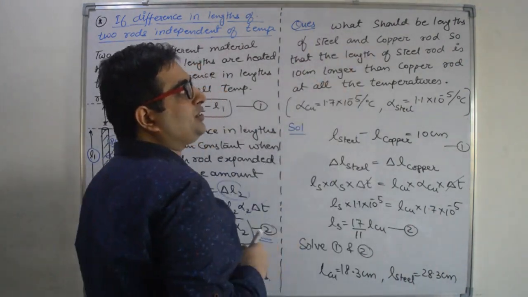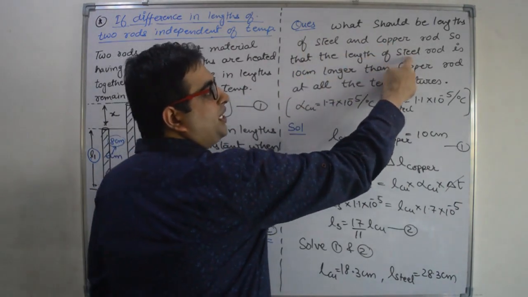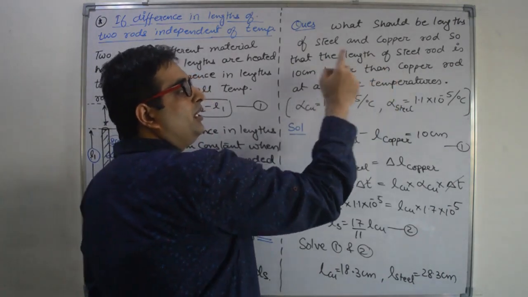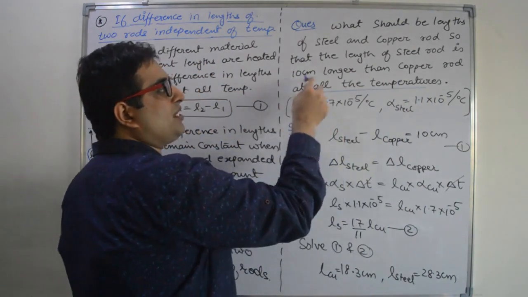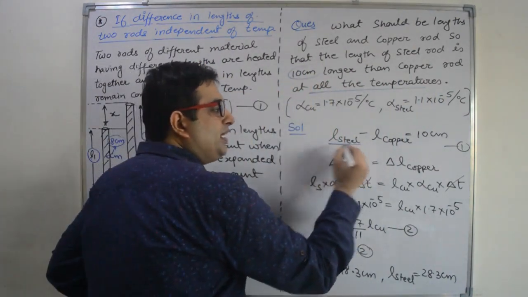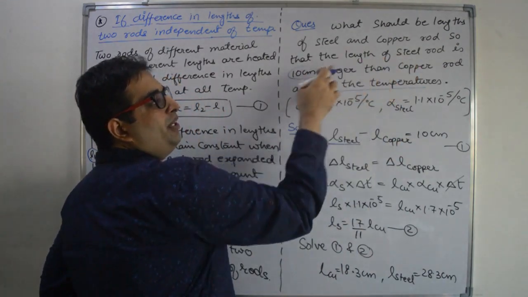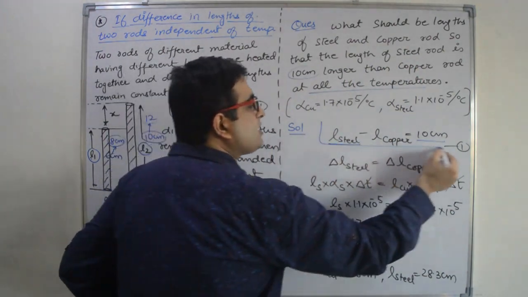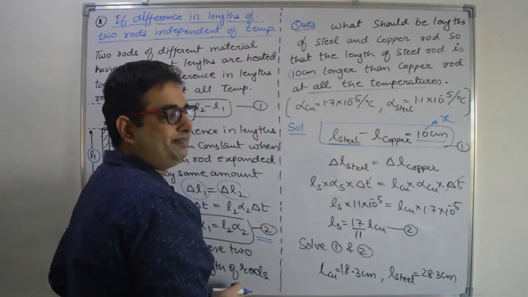Let us see one example. What should be the length of steel and copper rod so that the length of steel rod is 10 centimeter longer than copper rod at all temperatures? They are clearly saying that the difference is always 10 centimeter. So the length of steel rod is always longer than the copper rod by 10 centimeters. So the gap is 10 centimeter. This is our first equation. So x is 10 here.